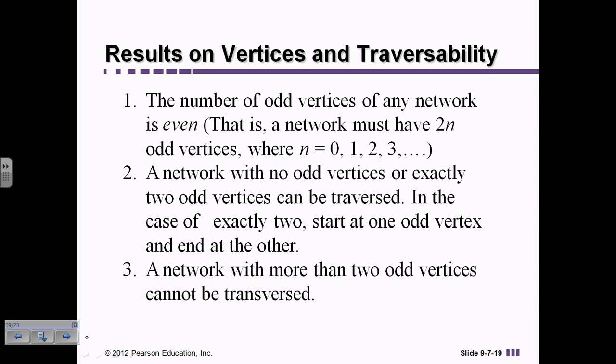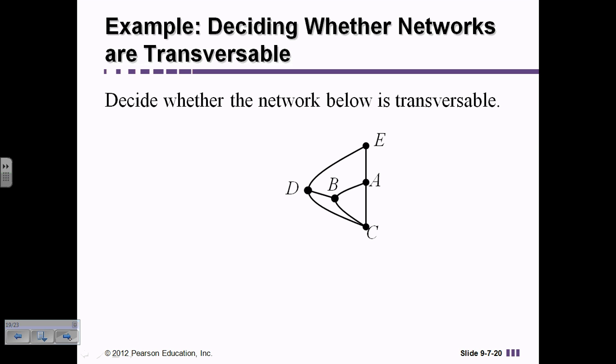A network with no odd vertices can be traversed. Okay, so if there are no odd vertices, then it can definitely be traversed. And a network that has more than 2 odd vertices definitely cannot be traversed. So let's look at an example.